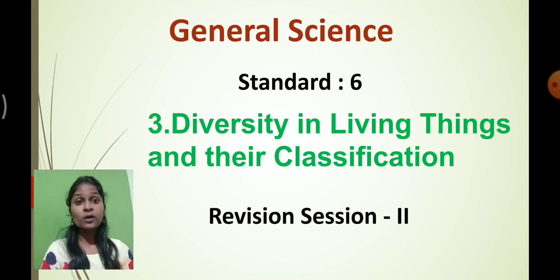And plants are again divided into three types depending upon their size. If you remember, we learnt about the tree, shrub and herb. Trees are taller as compared to shrubs. Shrubs are taller as compared to herbs, and herbs are the small-sized plants, only up to 1 to 1.5 meters. And we also learnt about vines. A vine, for example a money plant, requires support for its growth and development. So vine is again one of the varieties of plants.